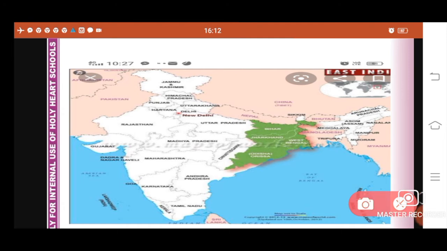Here you can see Odisha. The south part of the state of Bihar was bifurcated and a separate state of Odisha was formed in 1936.